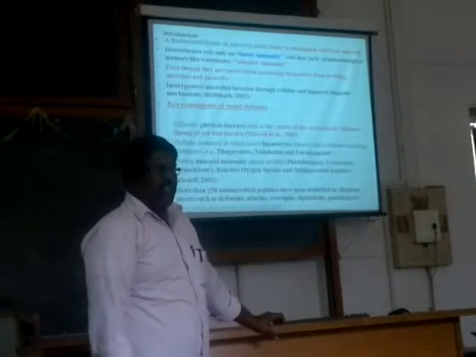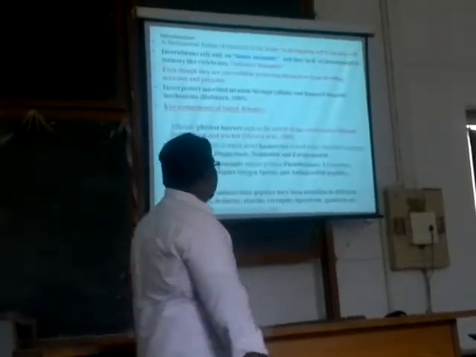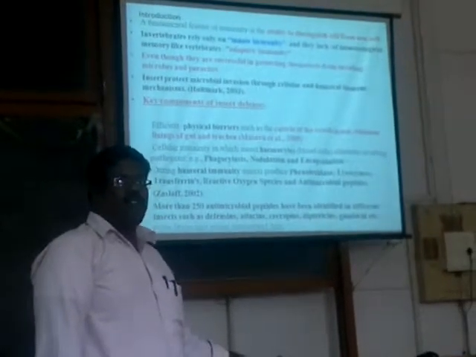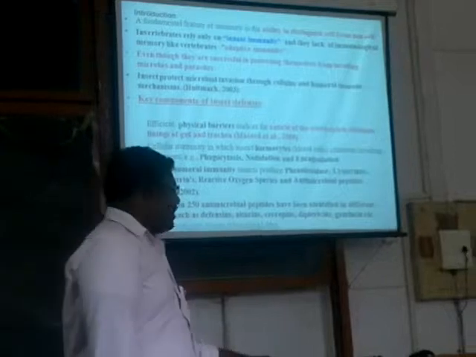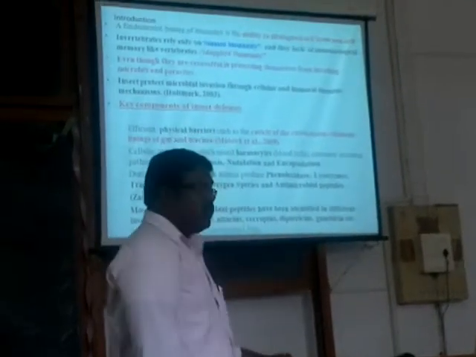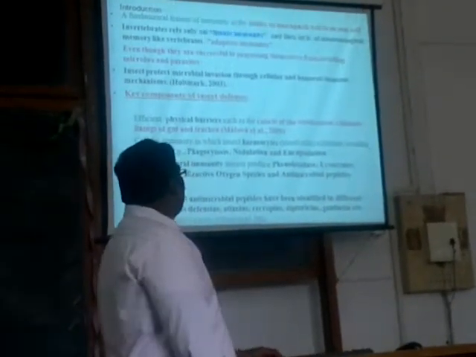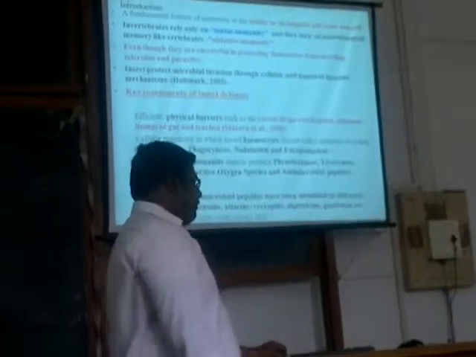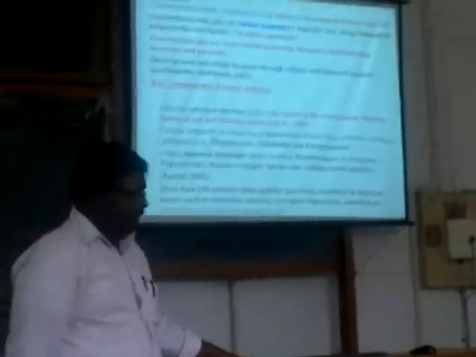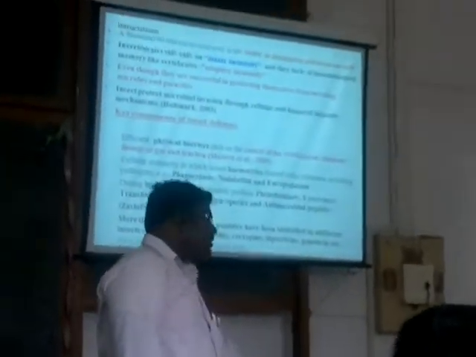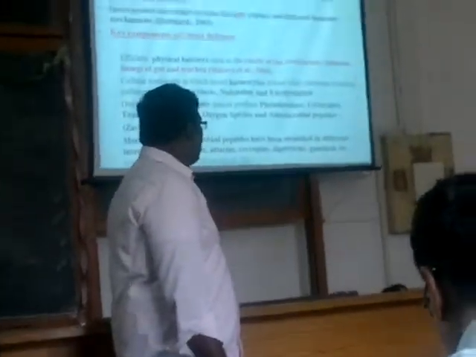The fundamental feature of immunity is to distinguish self from non-self. Whereas the invertebrates rely on innate immunity because they don't have adaptive immunity like the vertebrates. Even though the invertebrates are successful against invading parasites and microbes, insects protect against microbial invasion through cellular and humoral immunity. The key components of insect immunity, in which the first defense mechanism is being shown by the cuticle.